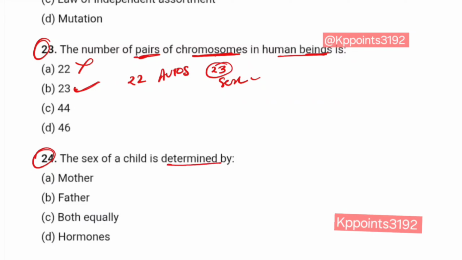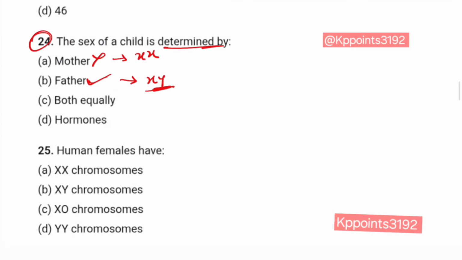Question number 24. The sex of a child is determined by mother? No. Father? Yes. Because father has X and Y chromosomes and mother has X and X chromosomes. So sex is determined by father, not mother.